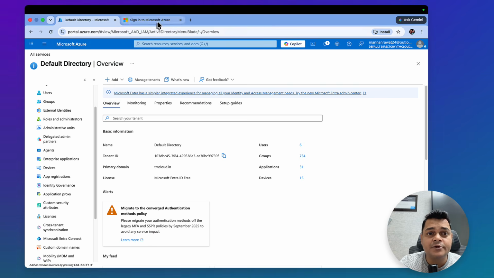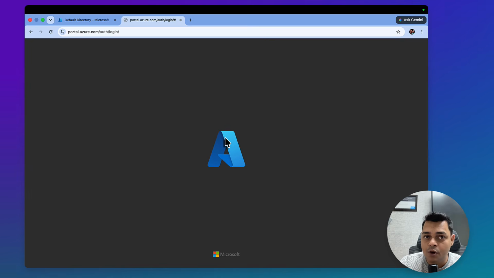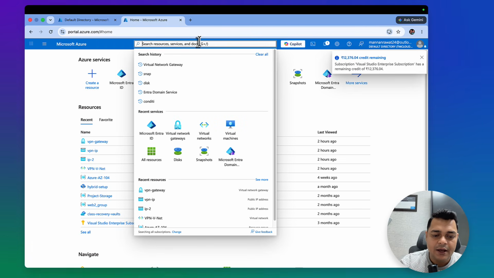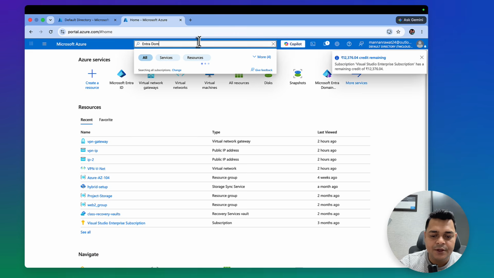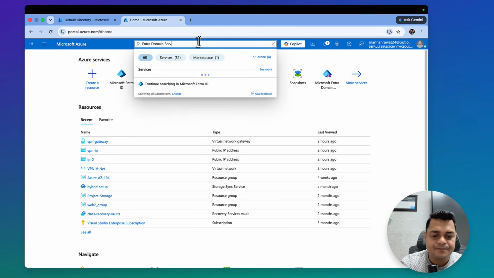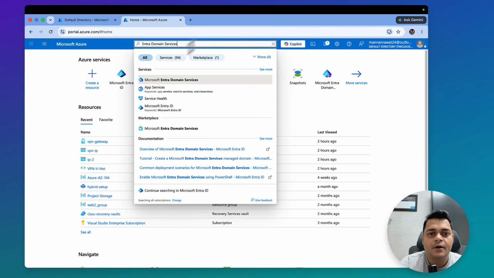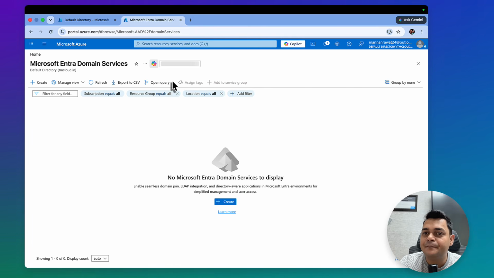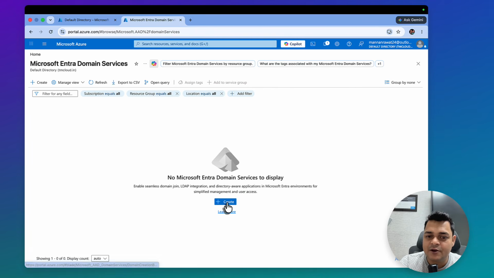But what about Microsoft Entra domain services and how does it work? You need to search for Microsoft Entra domain service with the help of your global administrator account. Yes, this one is our Microsoft Entra domain service, a complete platform as a service. Click on create.